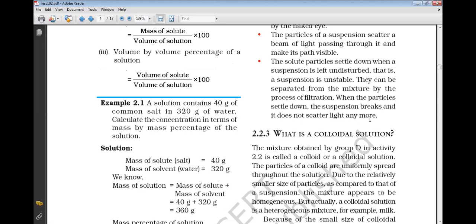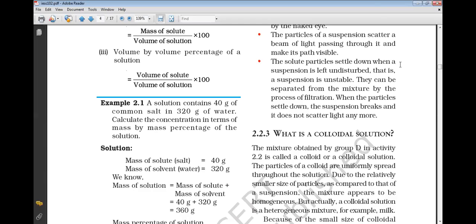You might have seen buttermilk. Buttermilk, when you drink, no? In buttermilk, if there is an excess of water, the curd part settles down and up top you will find the water. Again, what you do is shake it with the spoon, so again you drink the buttermilk. So this way, these are suspensions.